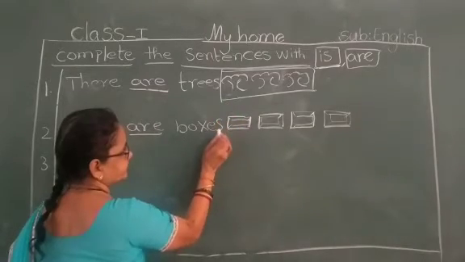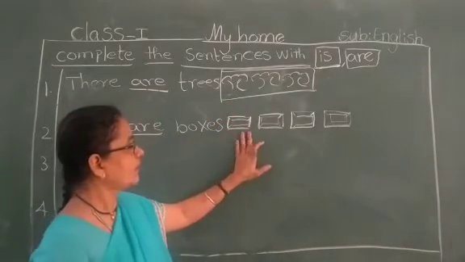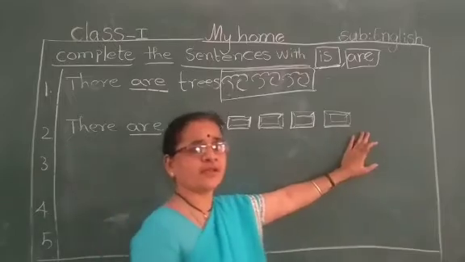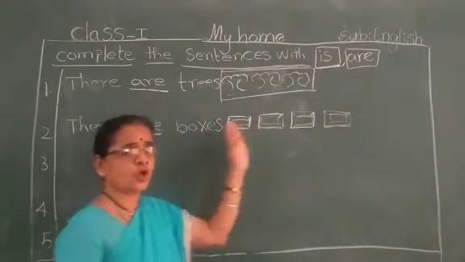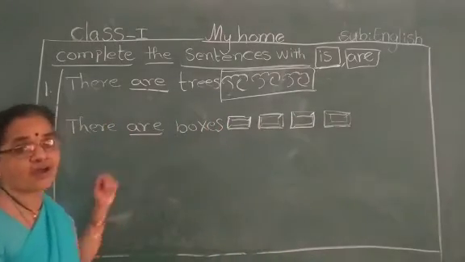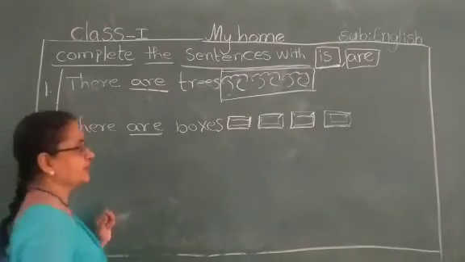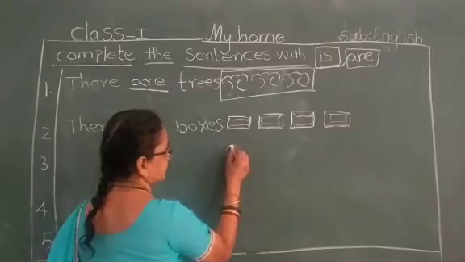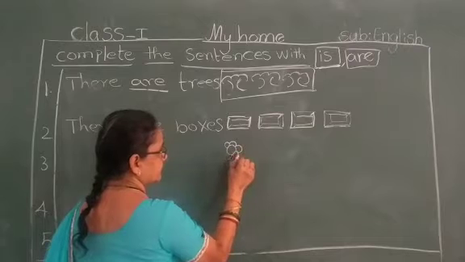Boxes. Here, 1, 2, 3, 4 are many. More than 2. So we have to use are. Okay, children? Yes. Now here, see, flower.